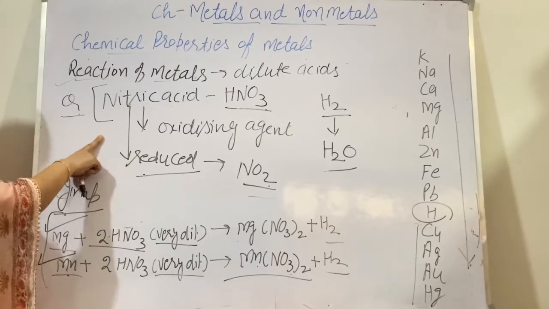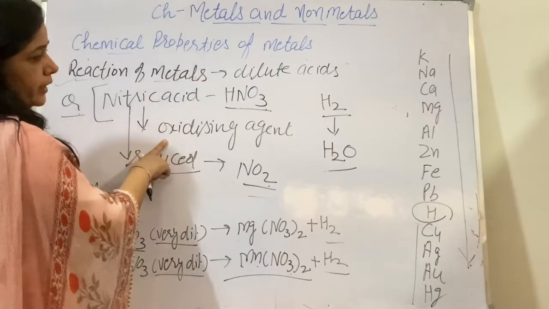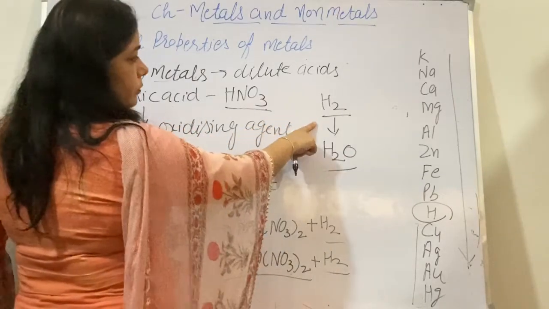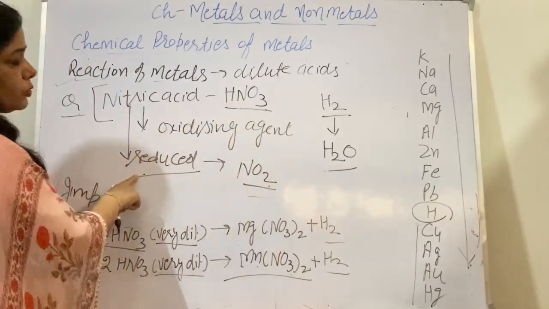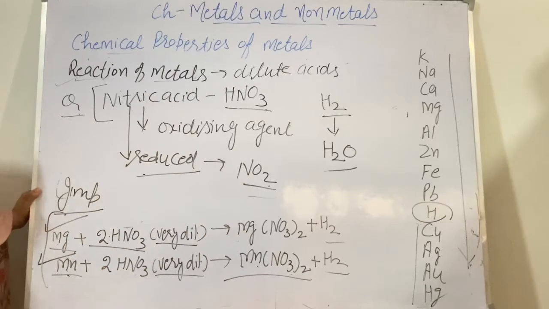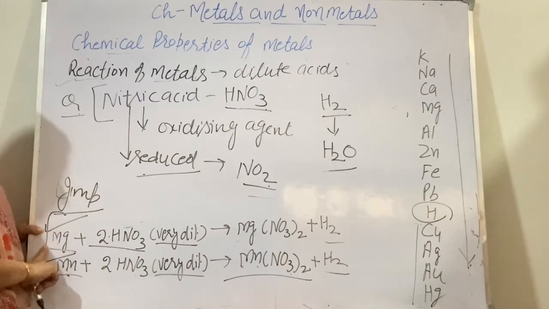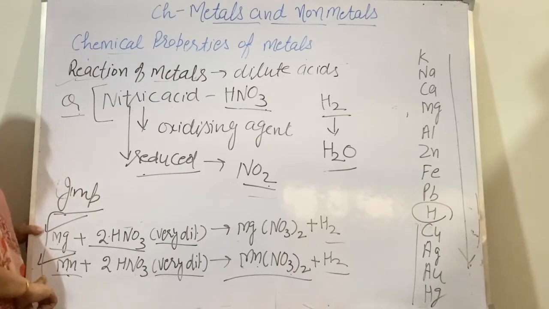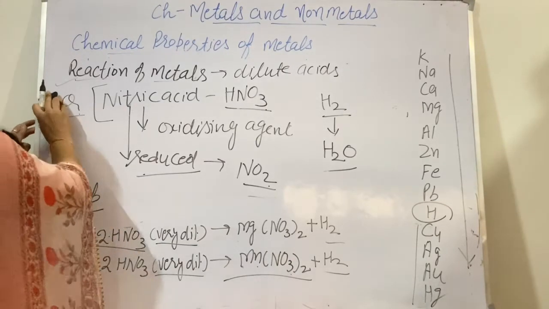You will give this answer: nitric acid is an oxidizing agent, and the hydrogen produced gets oxidized to water, and itself it gets reduced to oxides of nitrogen like nitrogen dioxide. But two metals react with nitric acid, magnesium and manganese.